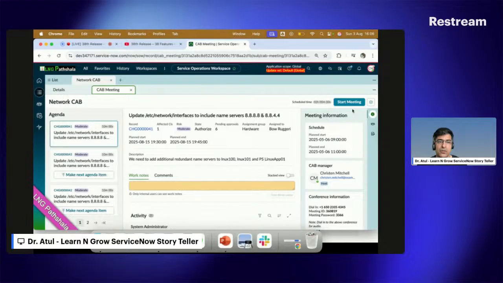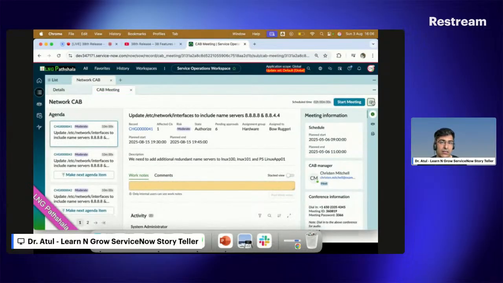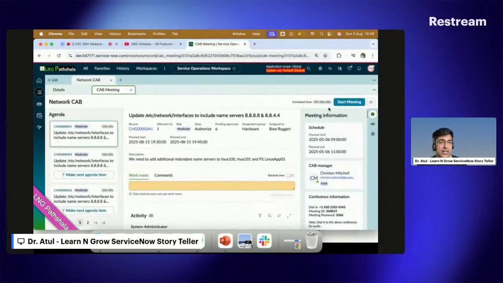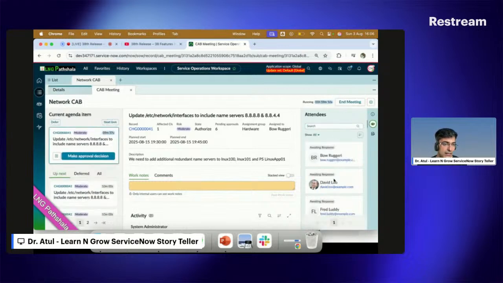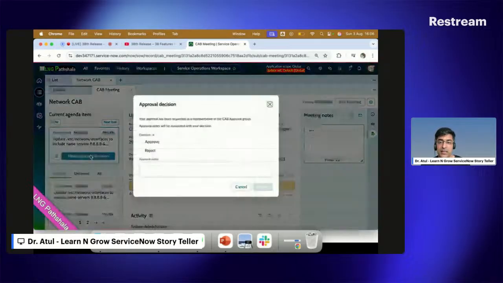He's getting the option to start the meeting as well. If you click on this, it goes back to the CAB details only. It means that being a CAB manager, I can make a change directly from here itself. If I start the meeting here, I can also see who the attendees are. I can see the notes section as well if I want to make a note. Good option, but definitely it needs a little time for users to adopt and adapt.